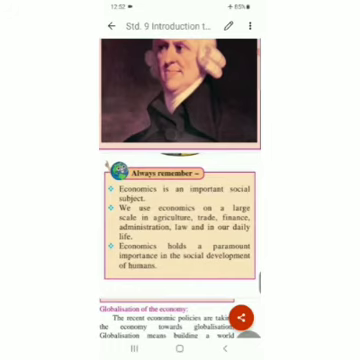Now something about this, some important points. Always remember, economics is an important social subject. It's related to the whole society. It's not of only one member, one person, one family.